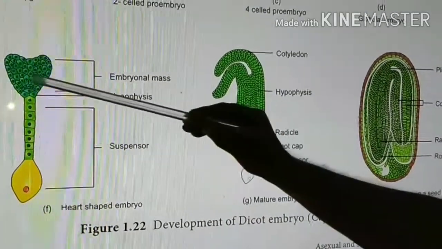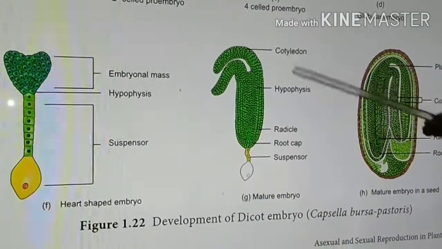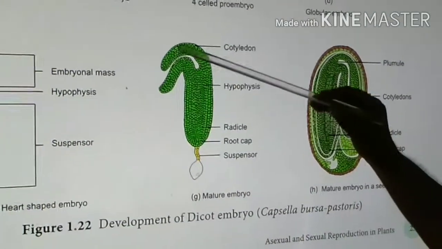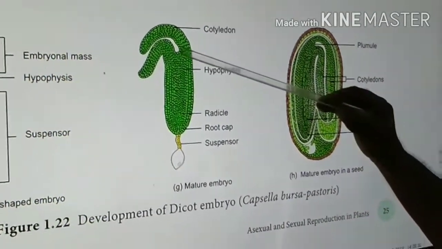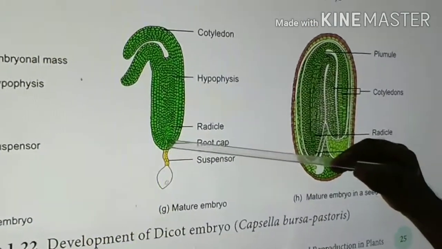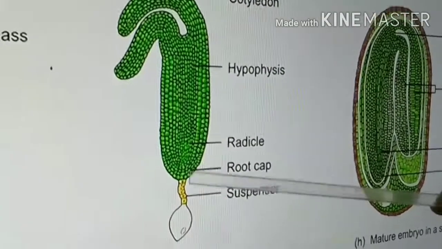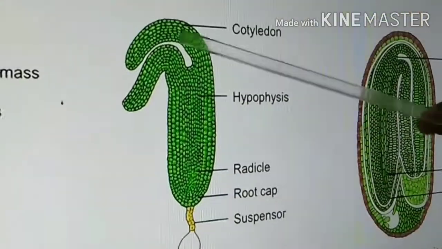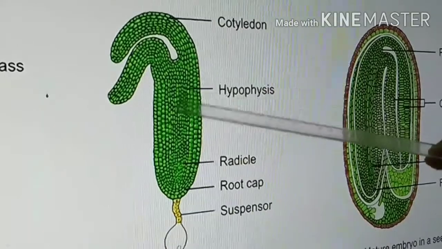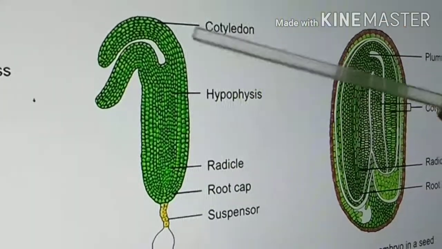Then this heart-shaped embryo becomes the mature embryo. It has two cotyledons. In the center, the plumule will be there. Opposite, the radicle will be there. The radicle will be protected by the root cap. Then finally, the suspensor. So this is the mature embryo. In between in the middle, the hypophysis will be there. So this is the mature embryo.